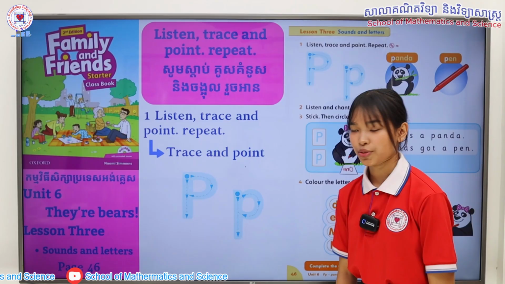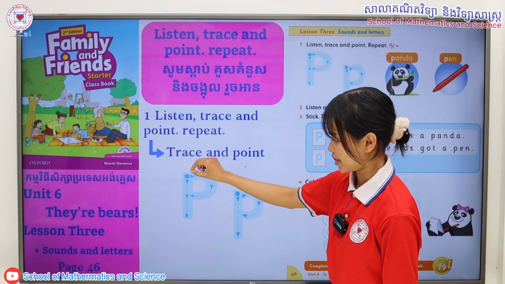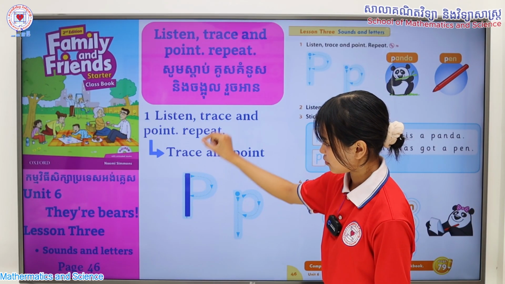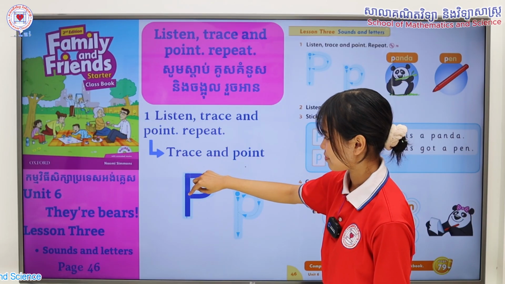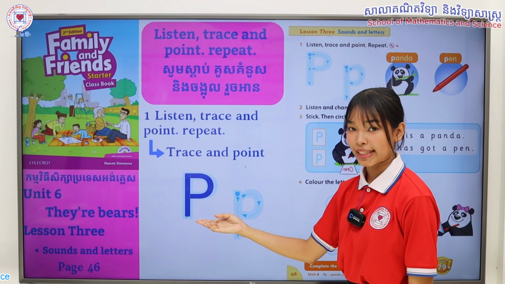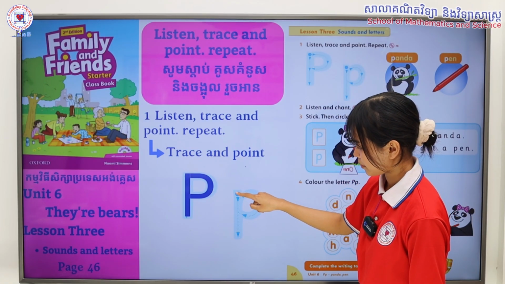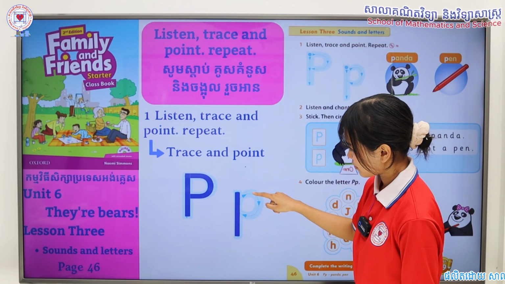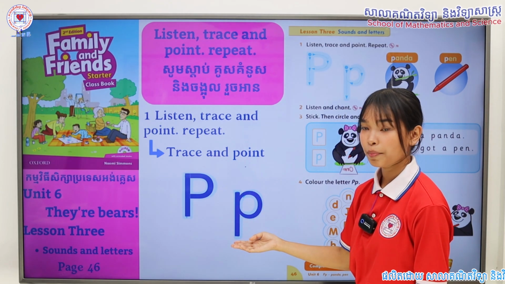Now, let's learn how to trace letter P's together. Grab your pens and start tracing. Letter P. Now, trace another P. Letter P.